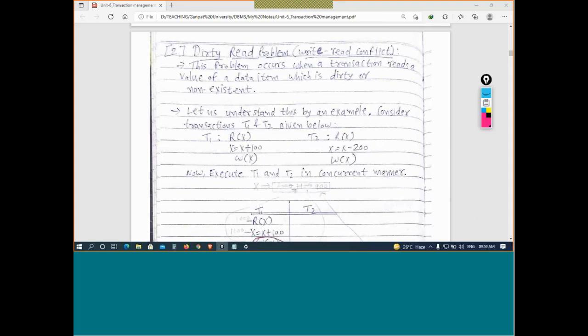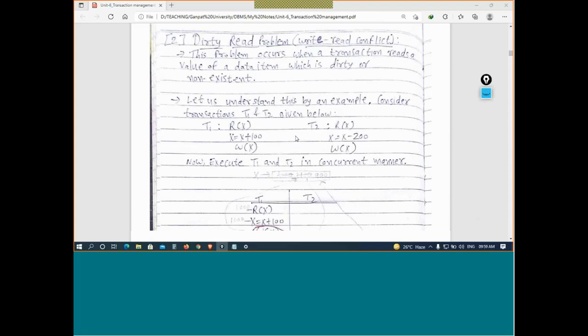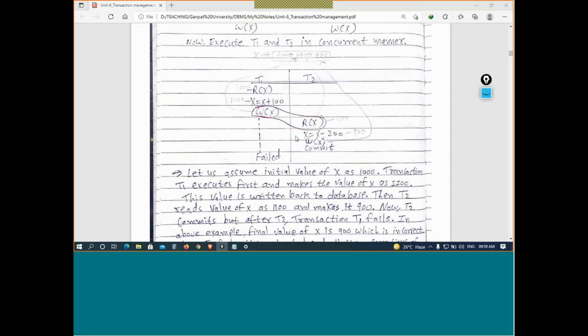First, T1 will read the value of X. Then it will add 100 rupees, as transaction T1 is intended to.